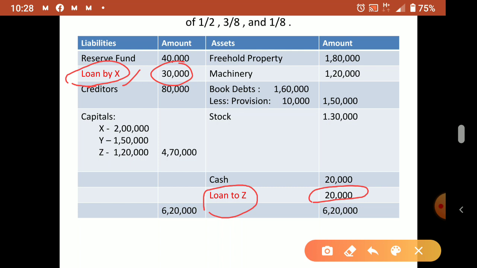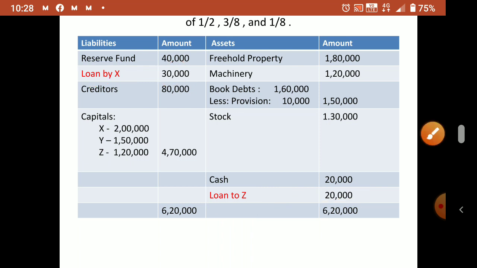Okay. But this loan to Z means the firm gave a loan to Z. Now this loan will be charged from his capital account. Okay, so to understand this topic only we are solving this problem today. Okay, so in addition to this, other assets and liabilities are also there, which we already studied yesterday, how to treat them.